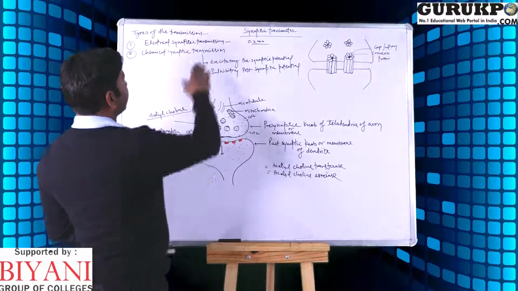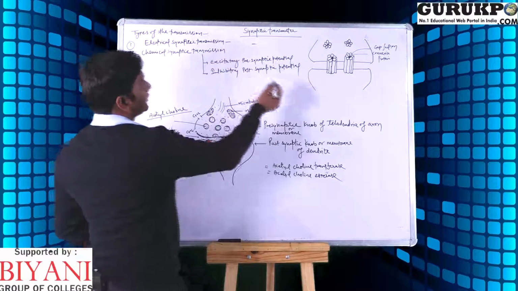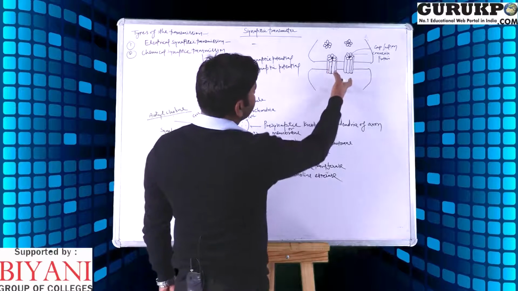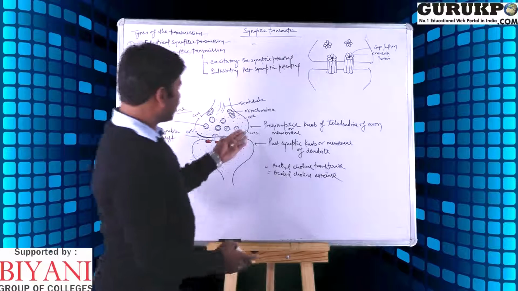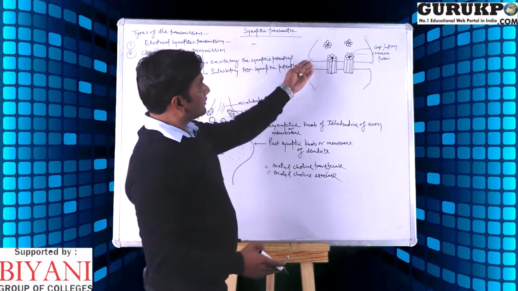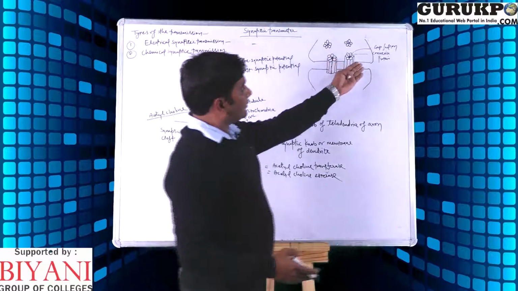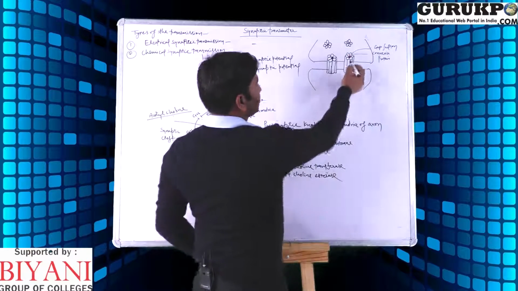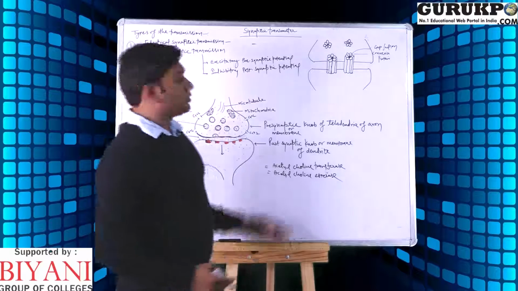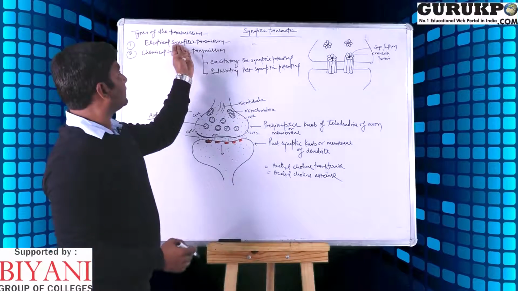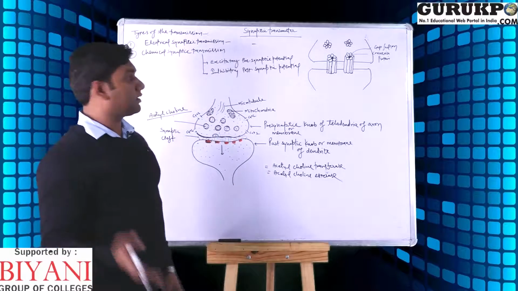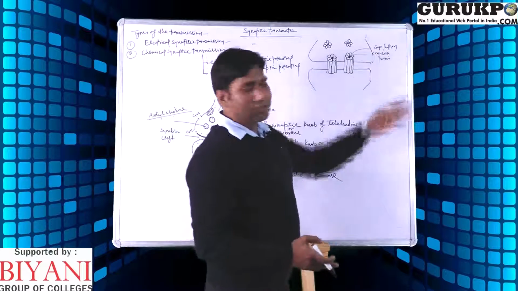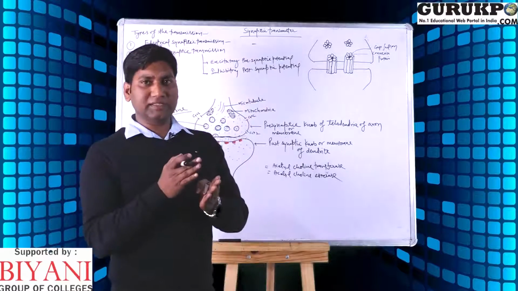In the case of the electrical synapse, this diagram shows the electrical synapse between two neuron cells. These structures are the connexin proteins, and these channels are the gap junctions. The electrical synaptic transmission occurs by the gap junction because the gap between the two membranes is low.